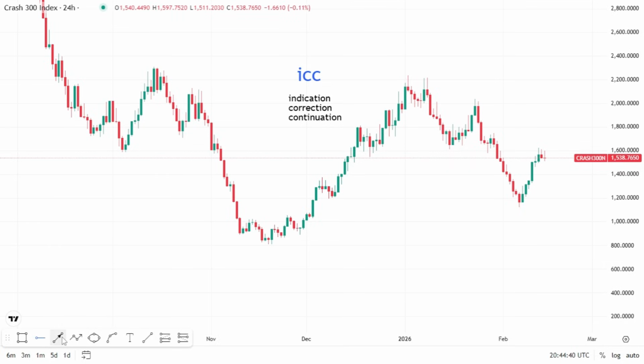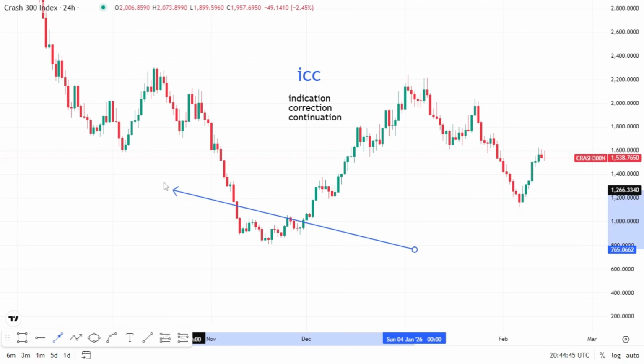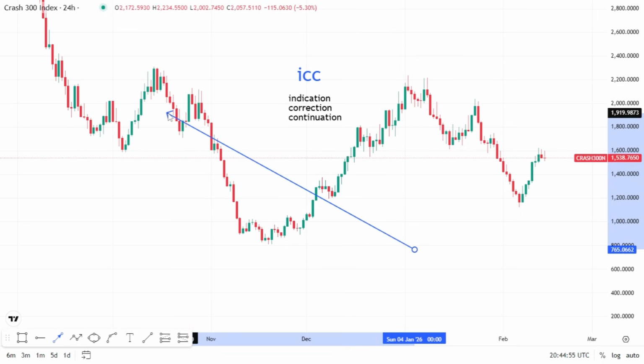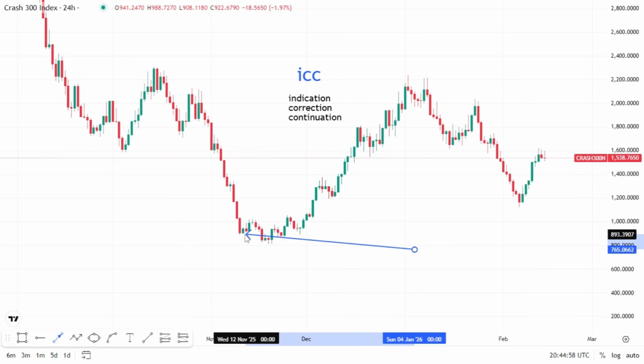Okay, let me first start telling you. See how the ICC works. Trade by Side, if he's trading, he doesn't wait for a reversal before he enters a trade. Anywhere he sees indication, correction, and continuation, being the strategy, he will just take the trade. But me, I love holding trades because I trade with small capital. I just started trading, so I have a little capital. So I like swing trading. So if you are the kind of person who doesn't have much capital to just day trade, catch the trend for the day and go off, and you want to swing trade, this video is for you.